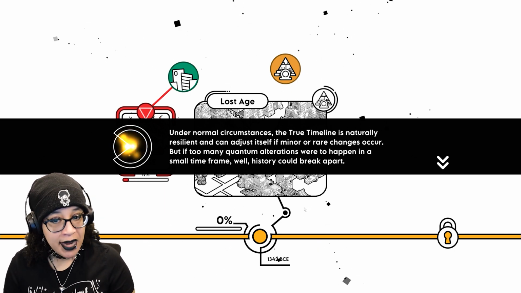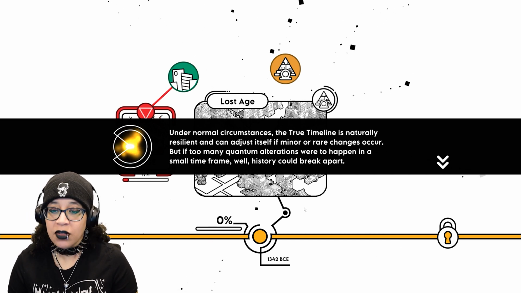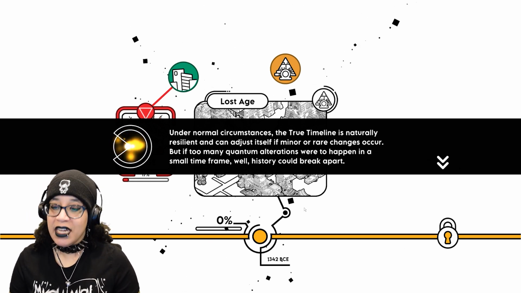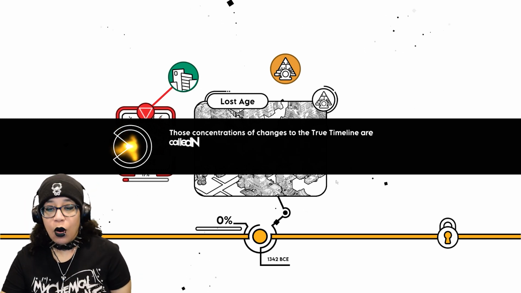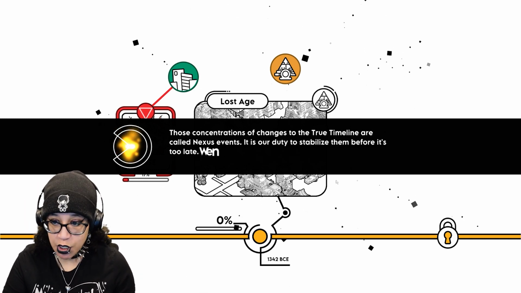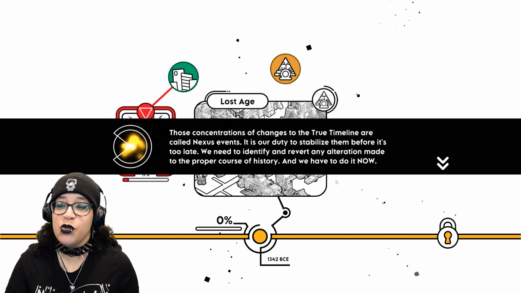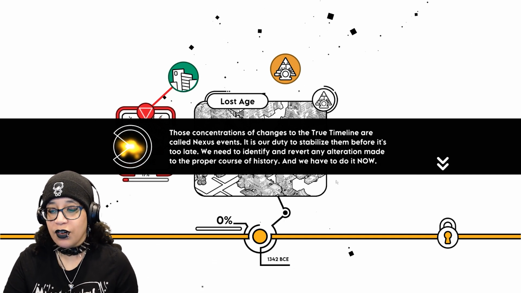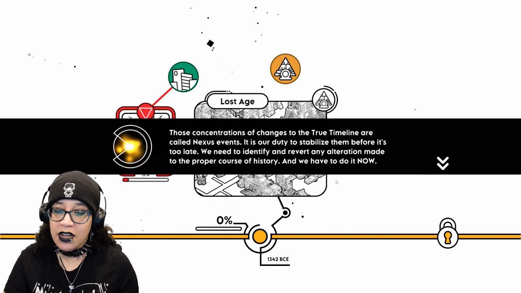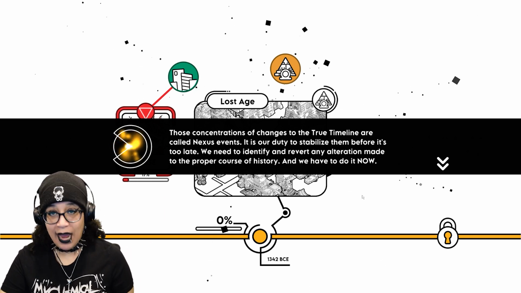But if too many quantum alterations were to happen in a small time frame, well, history could break apart. Those concentrations of changes to the true timeline are called Nexus events. It is our duty to stabilize them before it's too late. We need to identify and revert any alteration made to the proper course of history. And we have to do it now.